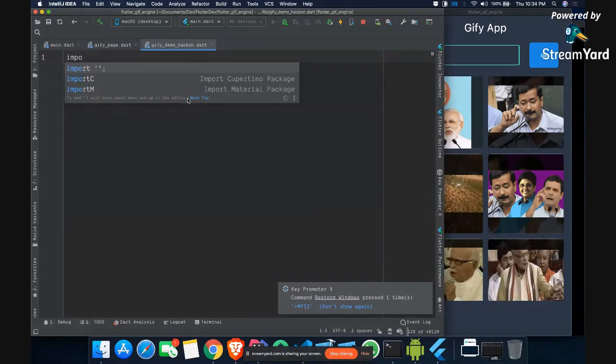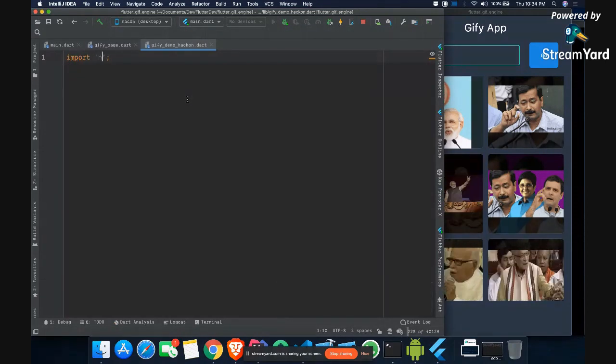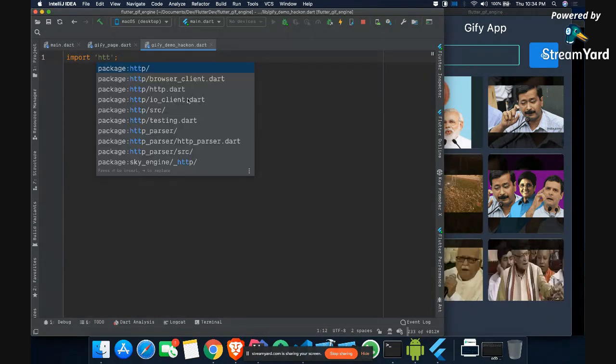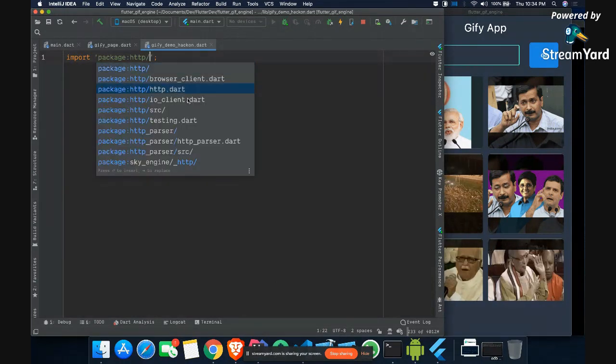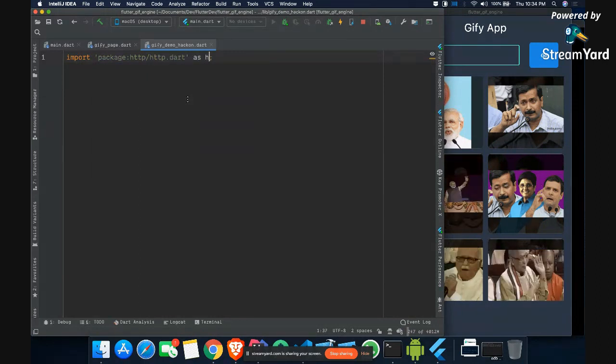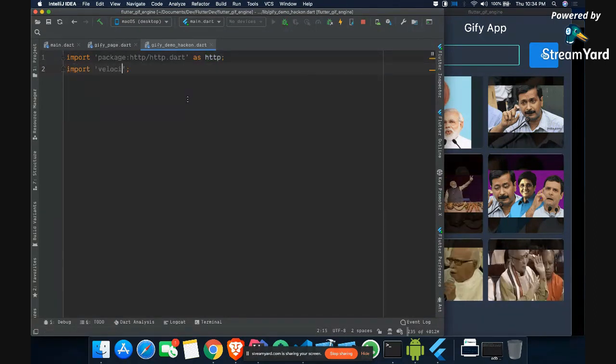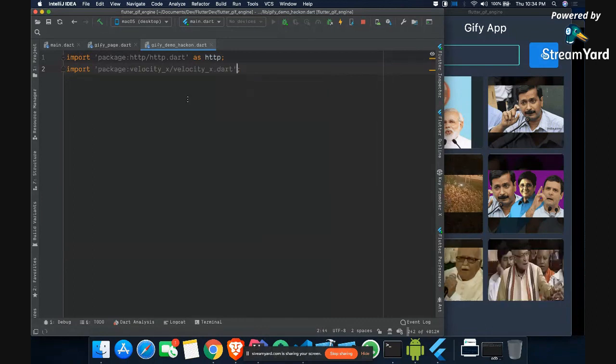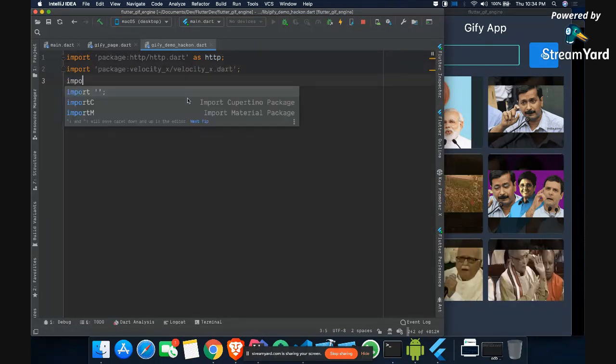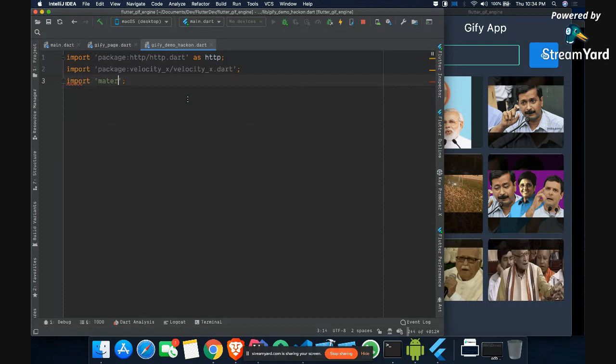So I can say import http slash http dot dart, as http, and then I will import velocity x, and then I will import material dot dart.